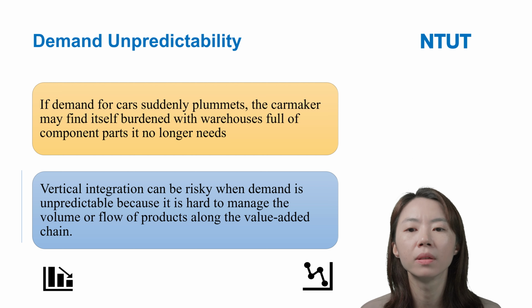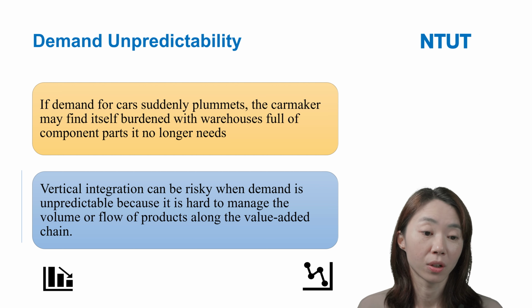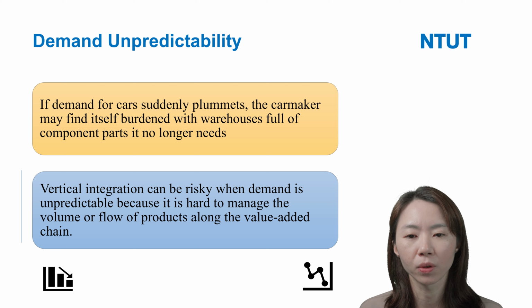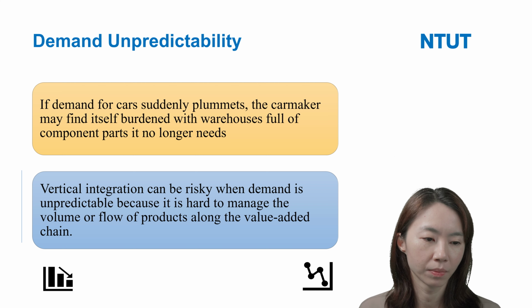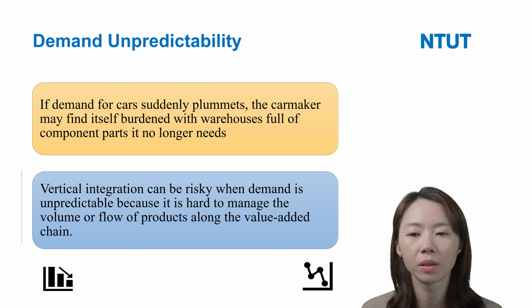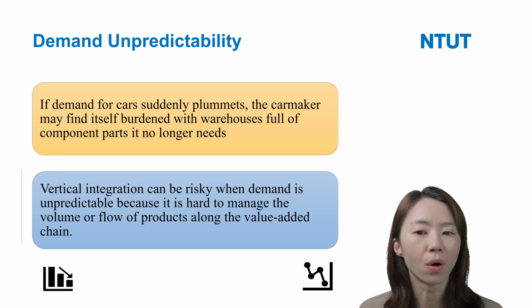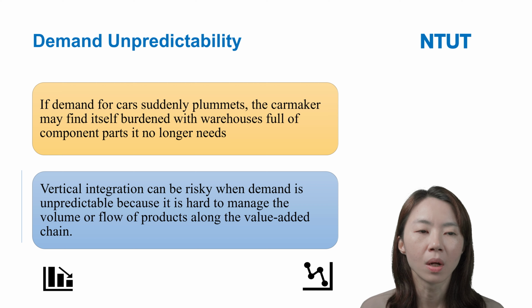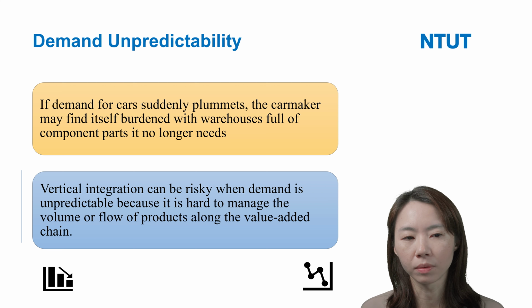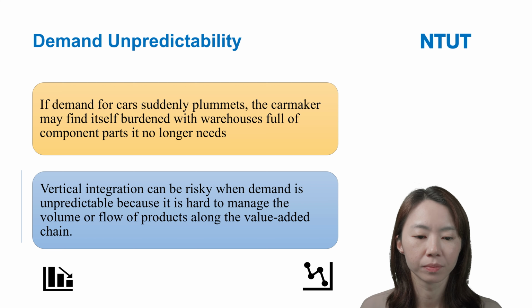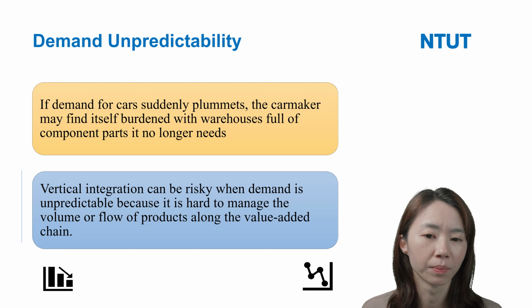If the demand for, for example, cars suddenly plummets, we can see the car maker may find itself burdened with a warehouse full of component parts it no longer needs. So this will increase the firm's inventory cost.